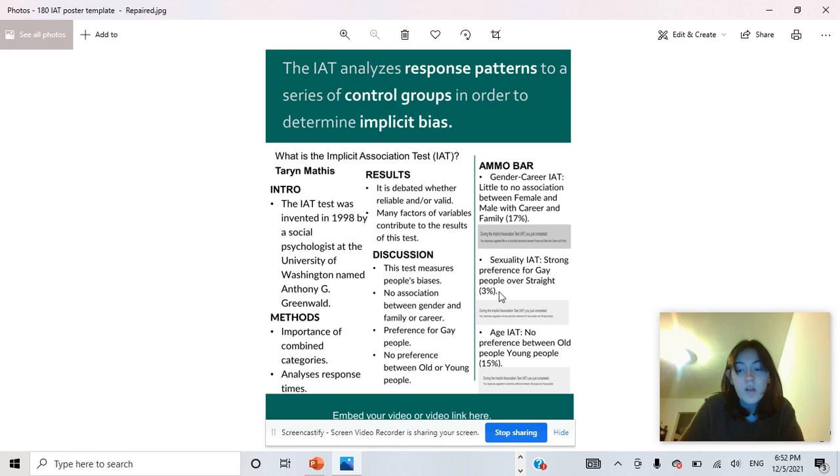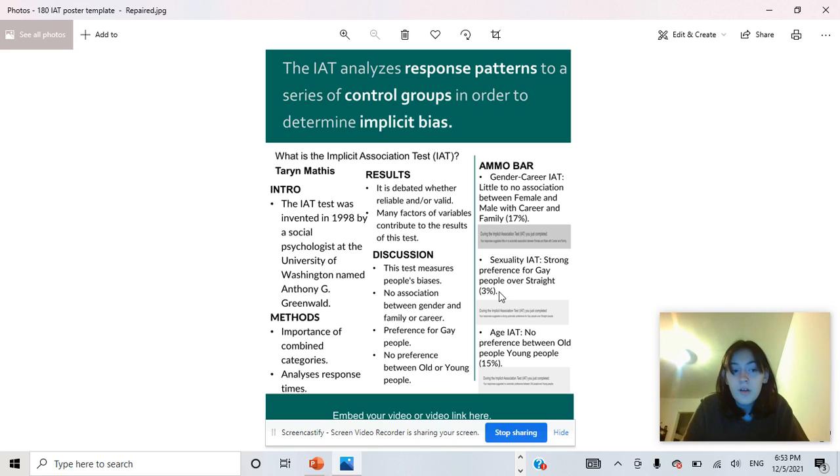In this test, you would start out by determining, using the IAT keys, what names were male and female, then determining what words were family-related or career-related. Then these two categories became combined, meaning that you would have to sort male names with career-related words and female names with family-related words, and vice versa.